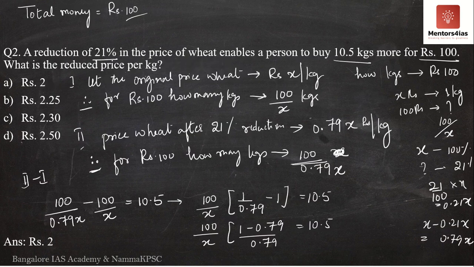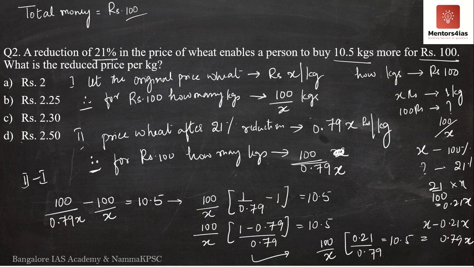So this is 100 divided by X, into 1 minus 0.79 divided by 0.79, is equal to 10.5. Let me write it here: 100 by X into 1 minus 0.79, which is nothing but 0.21, divided by 0.79, is equal to 10.5. Now what do we have to find out? I have to first determine the value of X.